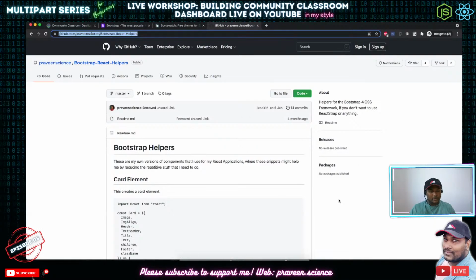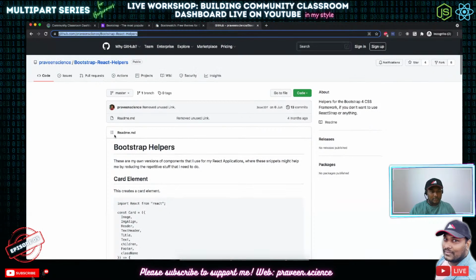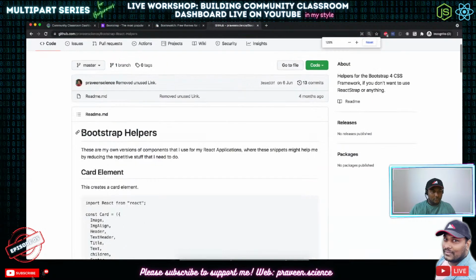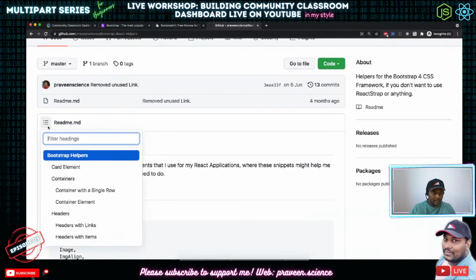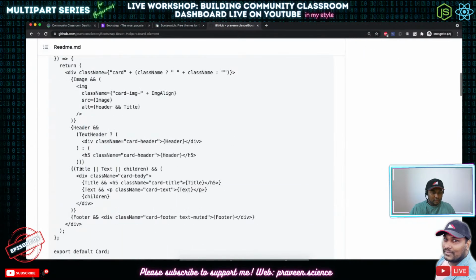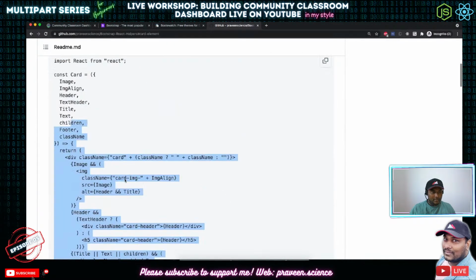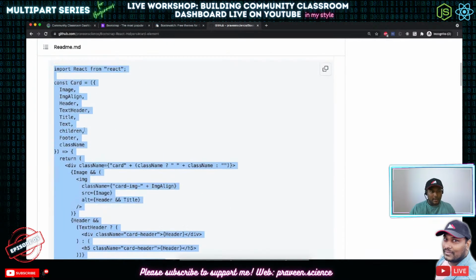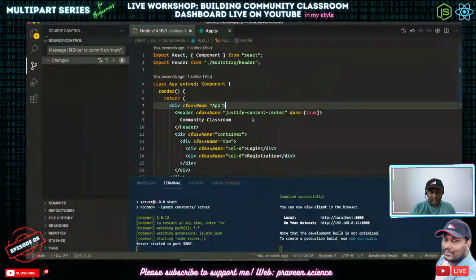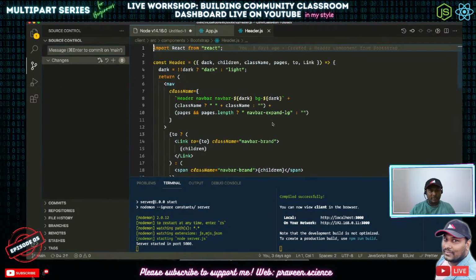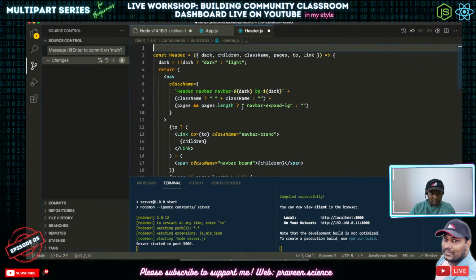So what we are going to do is we will be looking at what all things that we can steal from this one. So we have got card element. We want this card. So let's copy this card element. And I don't think we need to import React from React anymore. If we go to header as well, even in the header, we could actually avoid it.